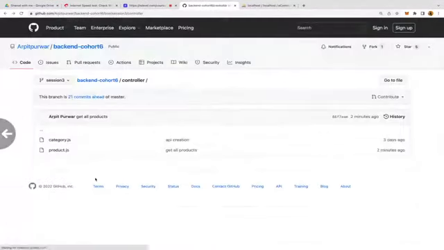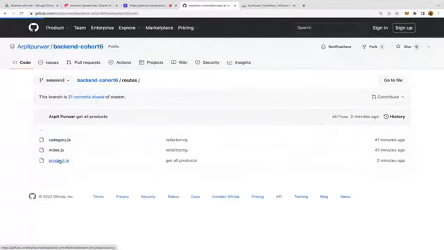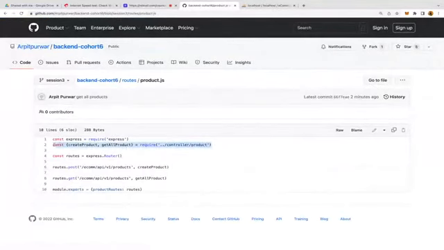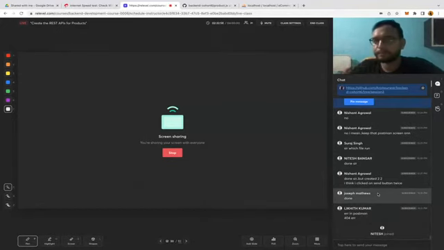Are you exporting these things? Then in the routes, check in the product.js, are you importing them correctly, using them nicely here? That's all you have to do. No other problem, Sarad.